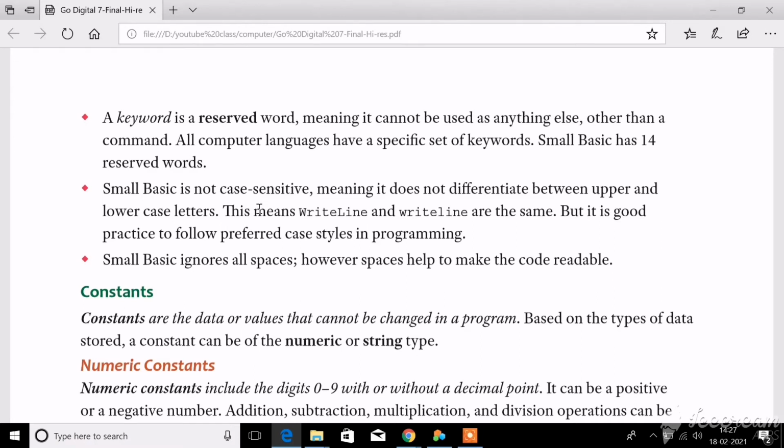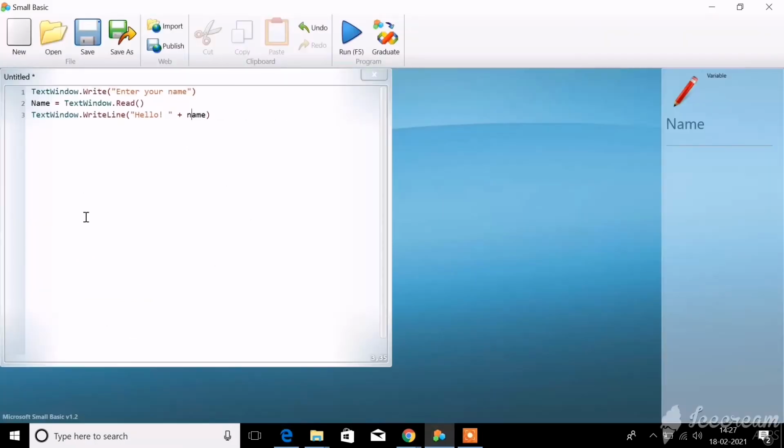Similar to that, these keywords are some words with reserved meaning. So if you write a program, you cannot use these keywords for any other purpose other than this reserved meaning. I'll explain to you. Look at this program.